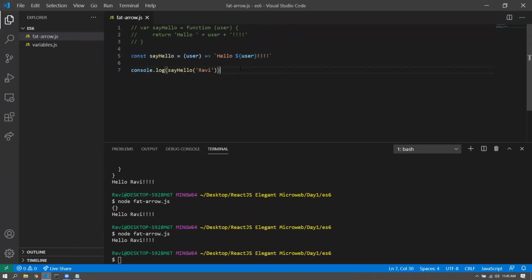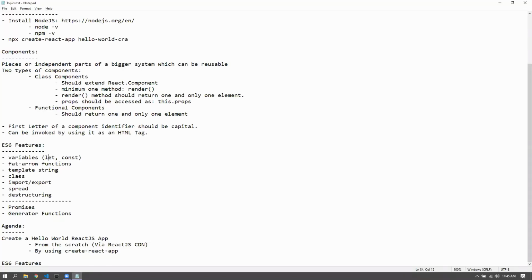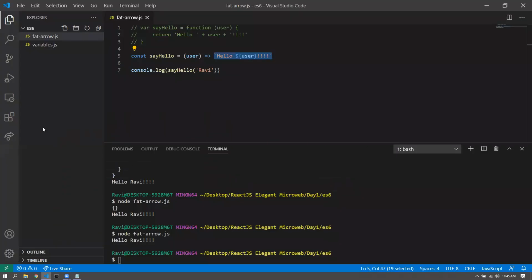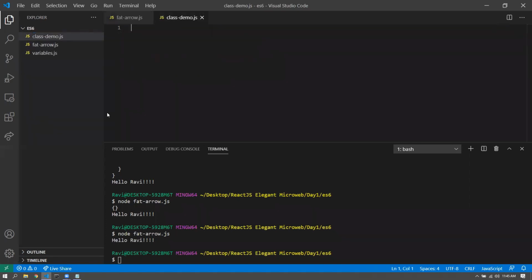All right. So this being done, we also saw template literals. However, we might or might not be using template literals in our React.js project. I cannot actually tell right now, but there is a template literal syntax in ES6 that we have used. And we'd also see something about classes. So again, as I said, ES5 didn't have the class keyword at all. ES6 does have the class keyword. Let's say we'll call it class demo.js.